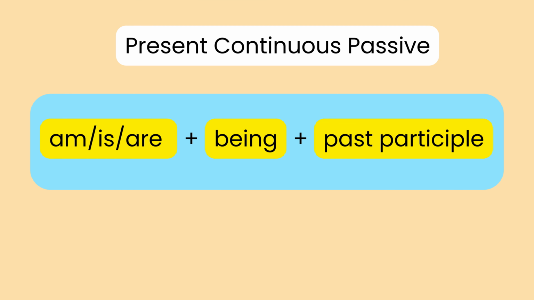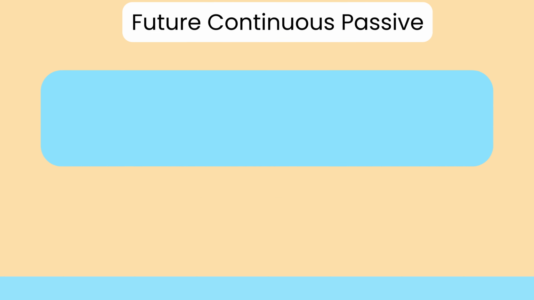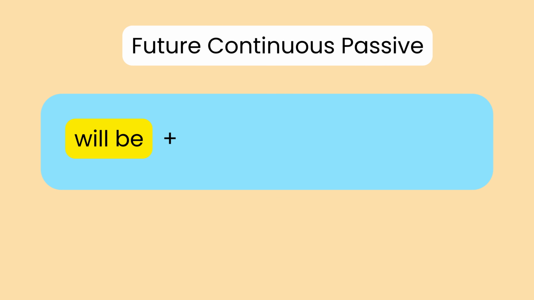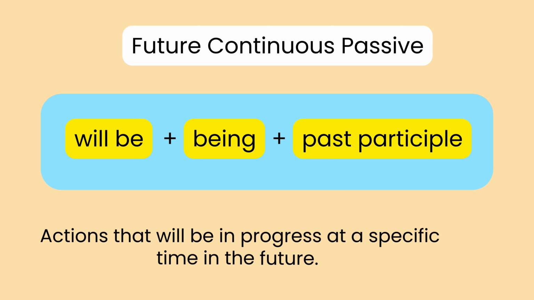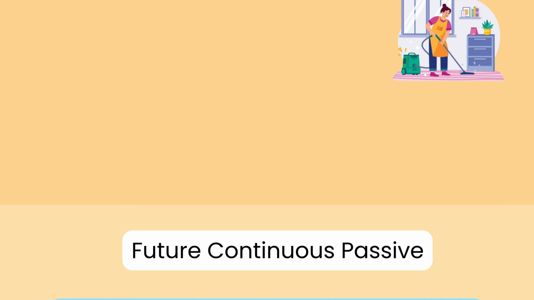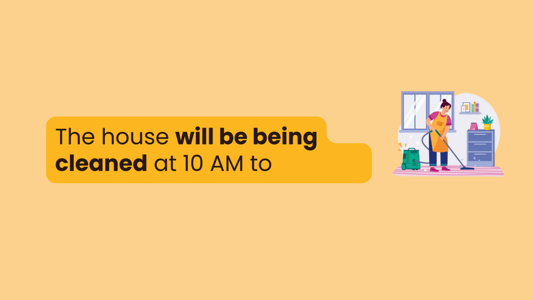Finally, let's cover the future continuous passive. The structure is will be, plus being, plus past participle. We use this when describing actions that will be in progress at a specific time in the future. For example, the house will be being cleaned at 10 a.m. tomorrow.